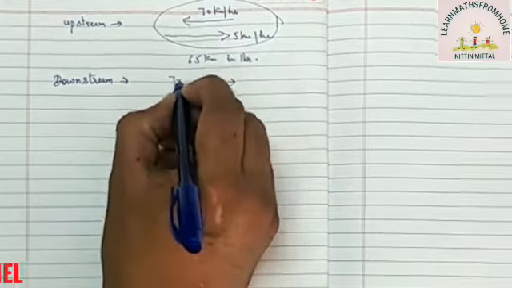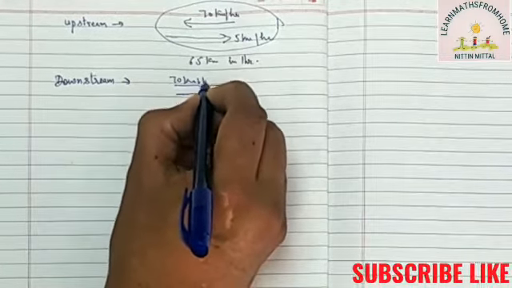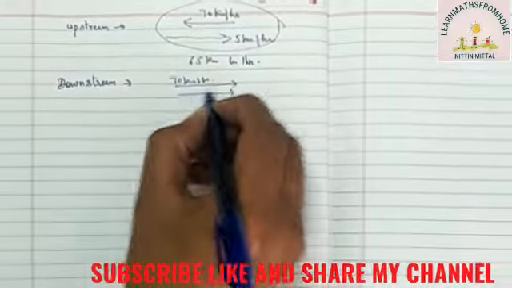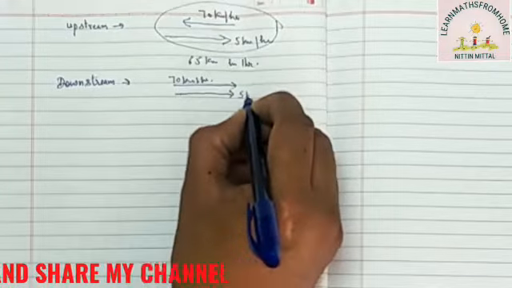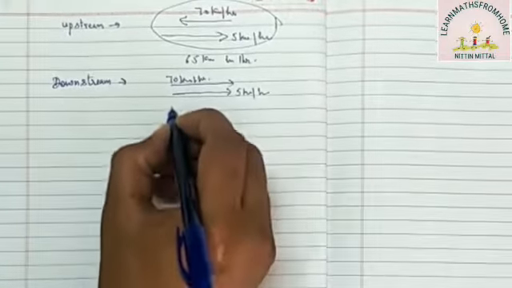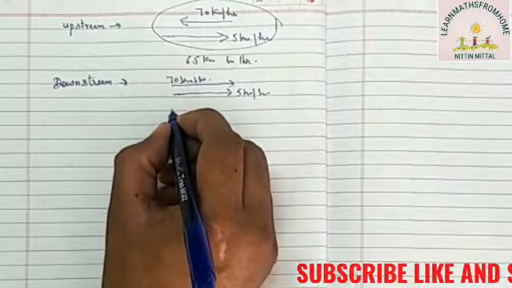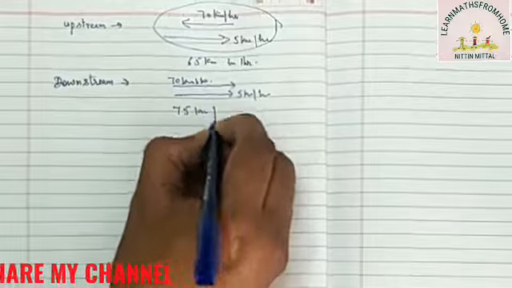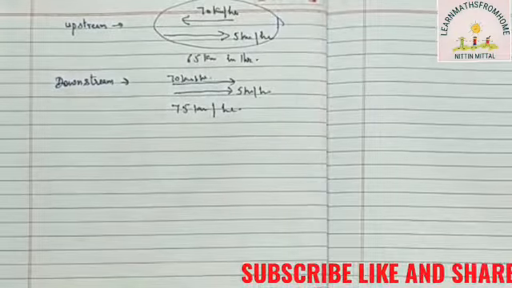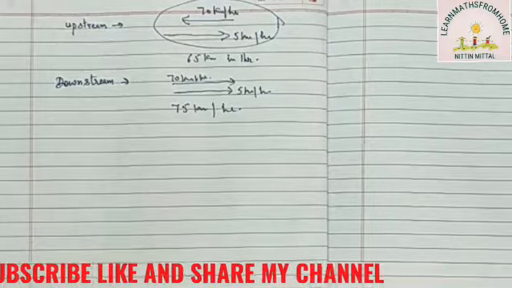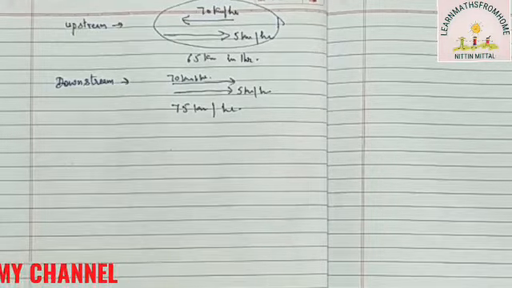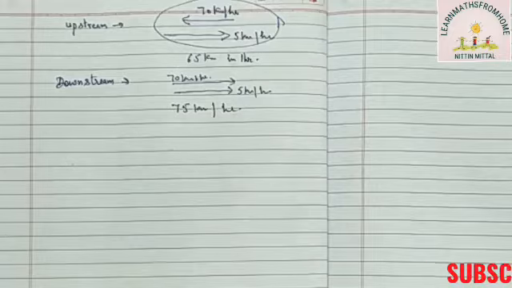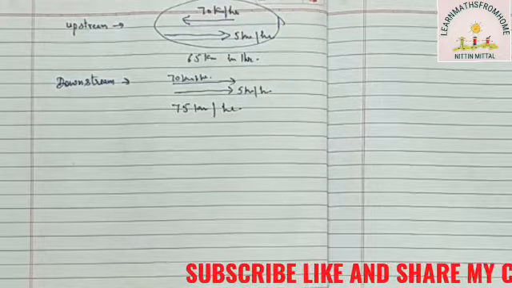So if the boat speed is 70 km per hour and the speed of stream is 5 km per hour, what will be the distance covered by the boat in 1 hour? In this case it will be 75 km per hour, because the stream will help the boat move further, right? So let me do the question.